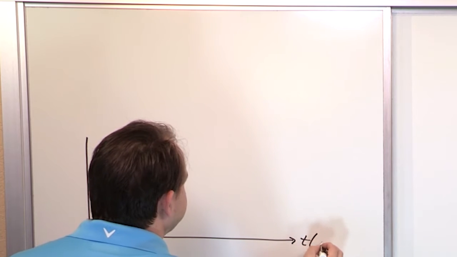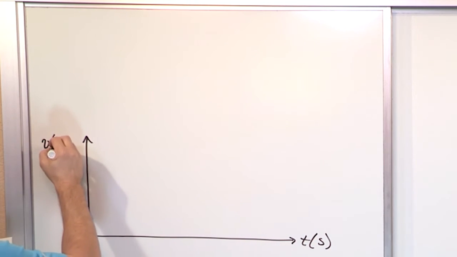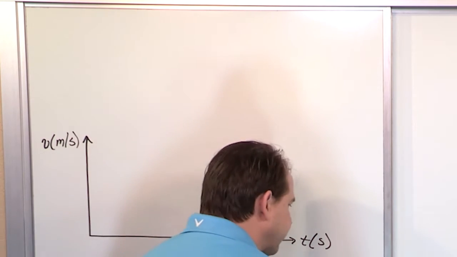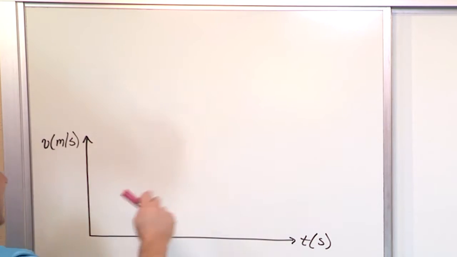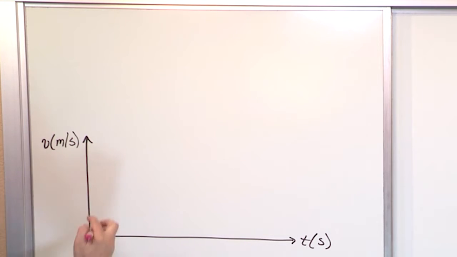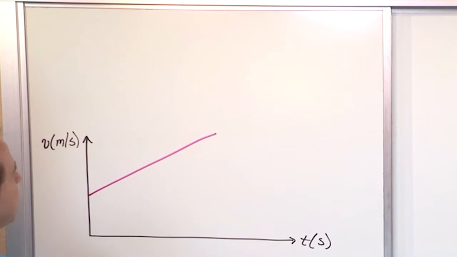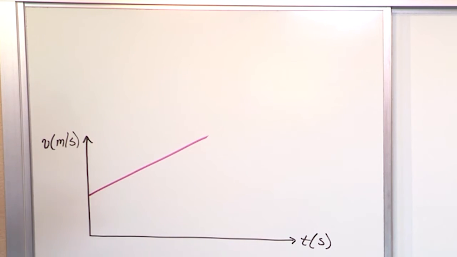another velocity graph. So now we're going to start here. This is the velocity in meters per second. Since we're always talking about constant acceleration problems, you now know that the velocity as a function of time for any graph of constant acceleration is always going to look like a straight line. So let's just draw it like this with some kind of straight line. This is not supposed to be curved here at the end. It's a straight line, all right?